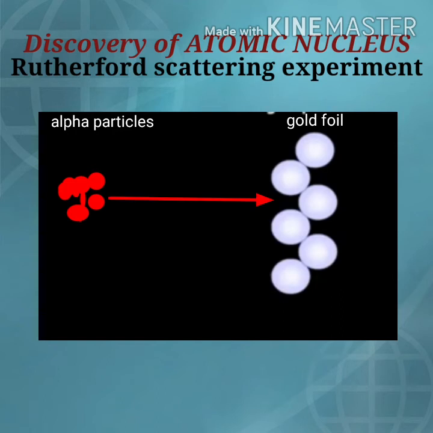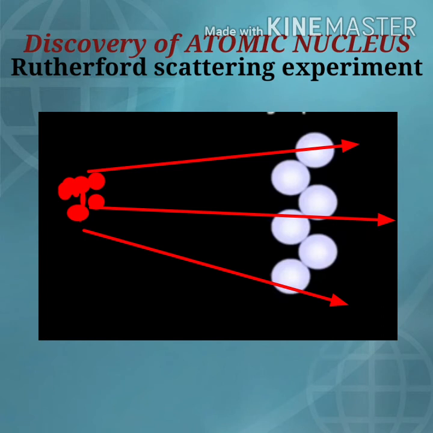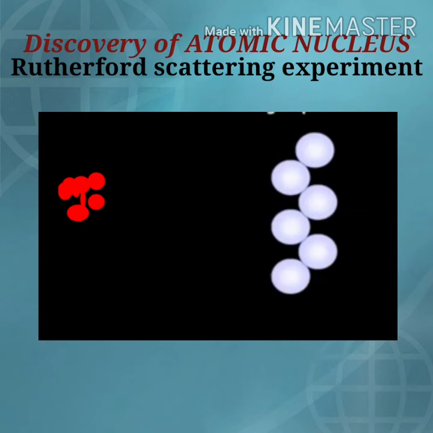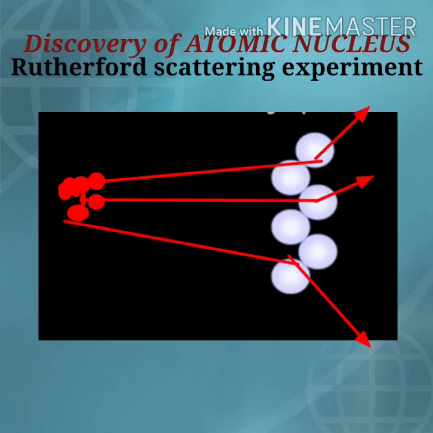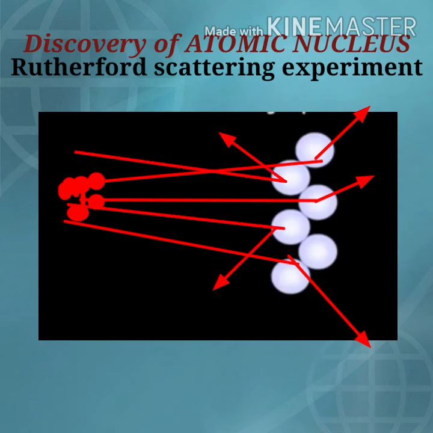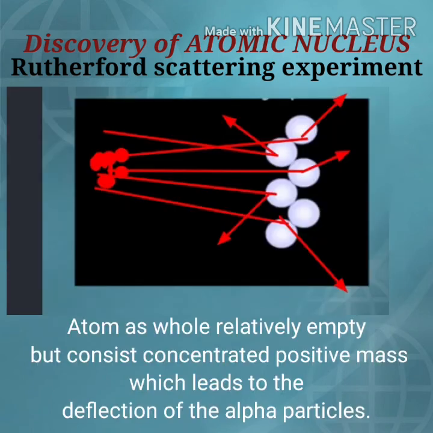When he projected these alpha particles towards the thin gold foil, he observed that most of the alpha particles moved straight through the foil, but some were deflected. Among the deflected particles, some were slightly deflected, some were deflected by large angles, and some alpha particles moved back. From this experiment, he came to know that an atom on the whole is relatively empty, but there is a concentrated positive mass in the center.